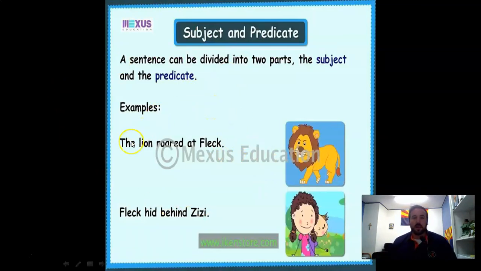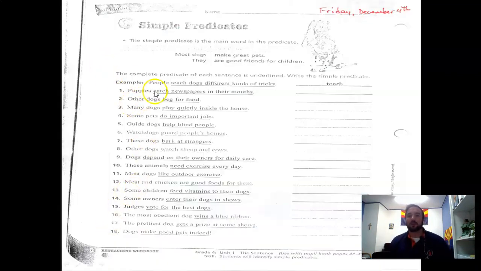We've used this whole time. The lion roared at Fleck. Who or what did something? The lion. What did the lion do in one word? Roared. Fleck hid behind Zizi. Who or what did something? Fleck. In one word, what did Fleck do? Hid. That's where you find it.